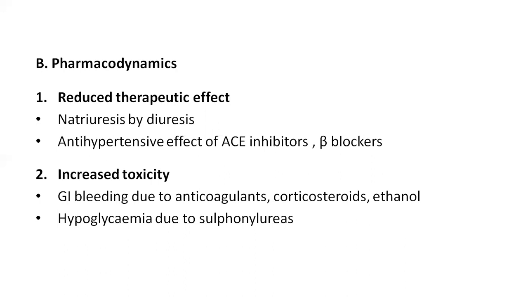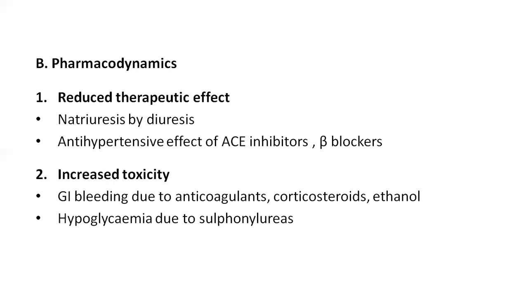and it increases the toxicity of GI bleeding due to anticoagulants, corticosteroids and ethanol. Corticosteroids and ethanol cause gastritis, whereas anticoagulants increase the bleeding time.